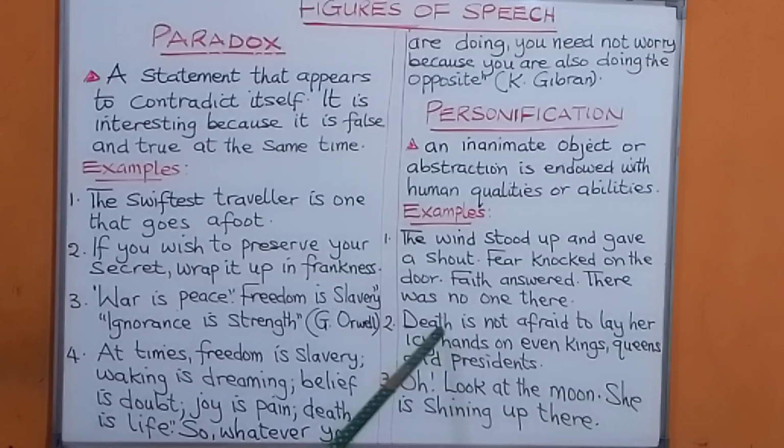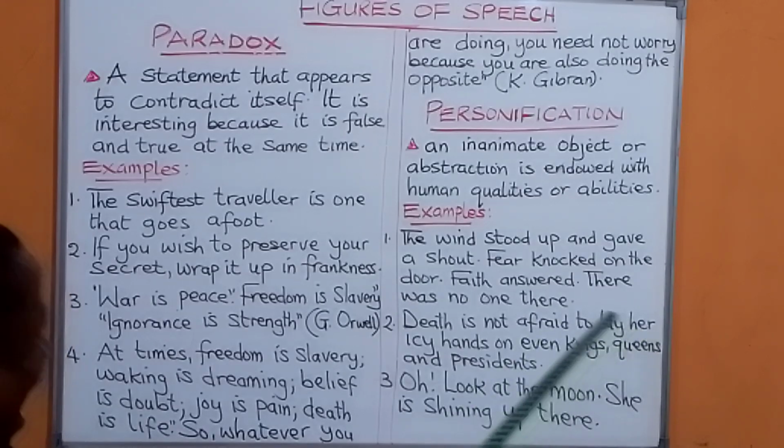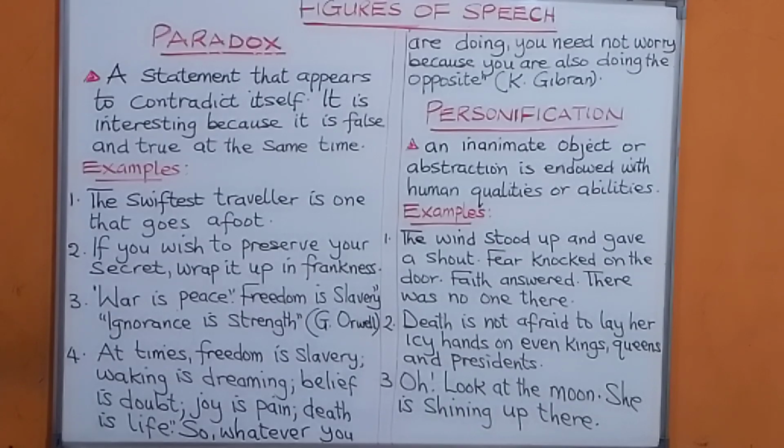Look at number 2. Death is not afraid to lay her icy hands on evil kings, queens, and presidents. You are taking death to be a human being that will hold kings and queens and presidents. Death is not afraid to lay her icy hands on even kings, queens, and presidents.